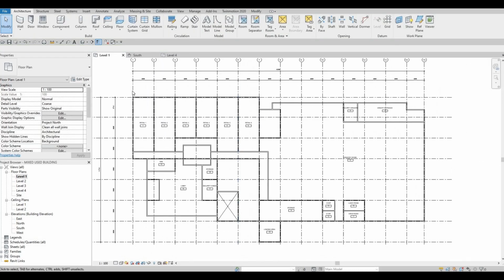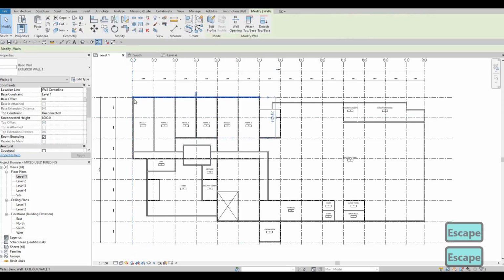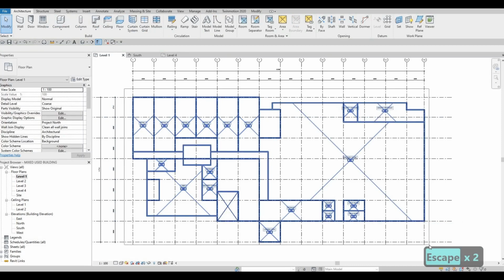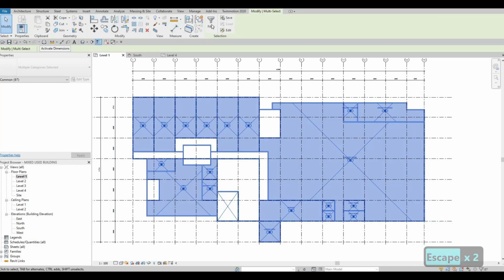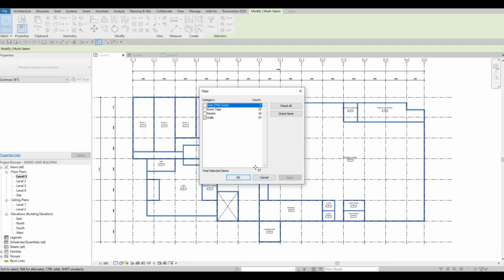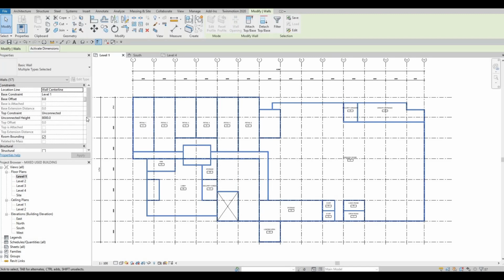What I'm gonna double check is that we put this unconnected. So basically we need to select all of them, filter, and uncheck everything except for the wall. Apply, okay, and then now we could just put this one up to level 2.